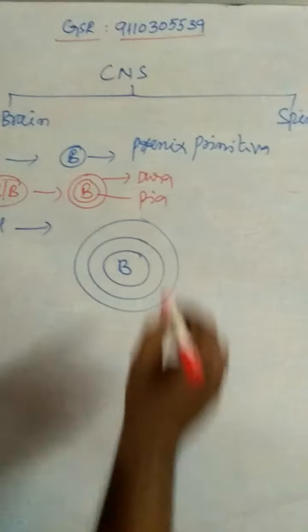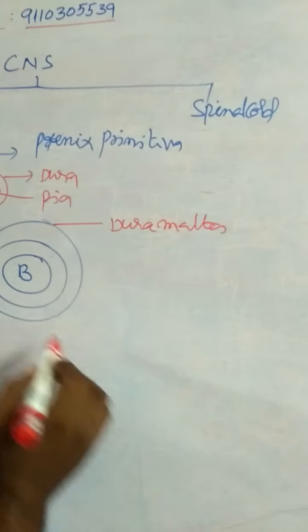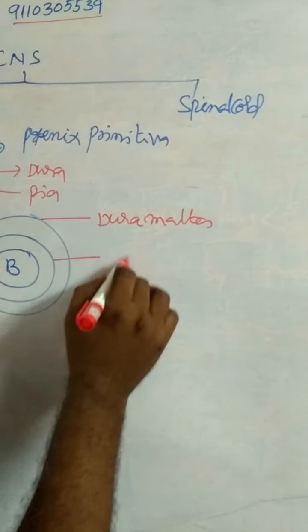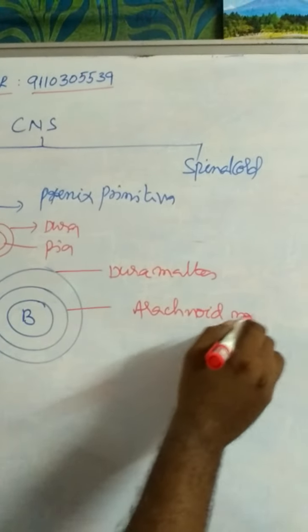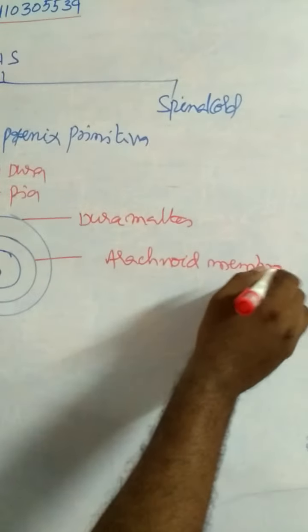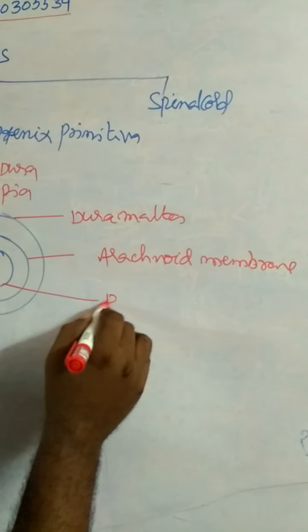What are the three layers? The outer layer is dura mater, the middle is the arachnoid membrane, and the innermost layer of the brain is pia mater.